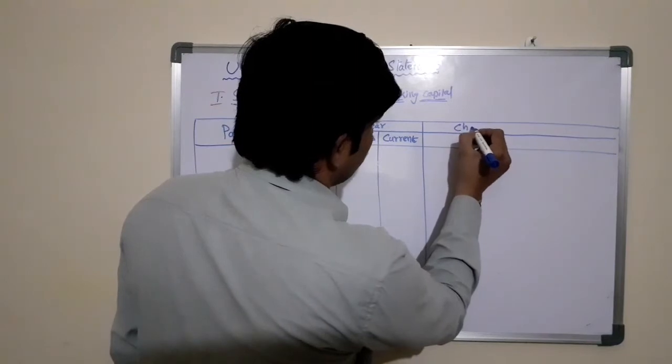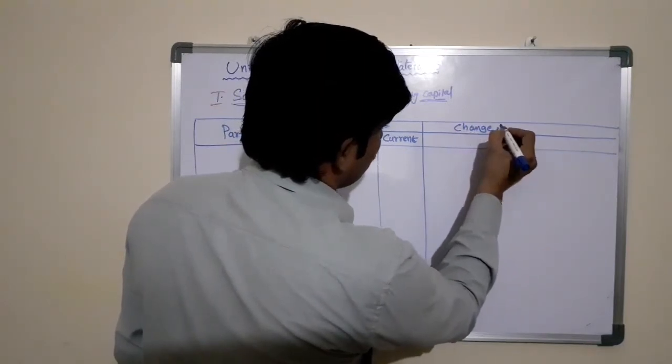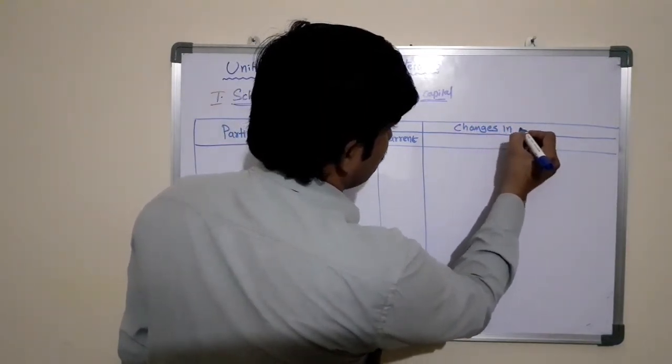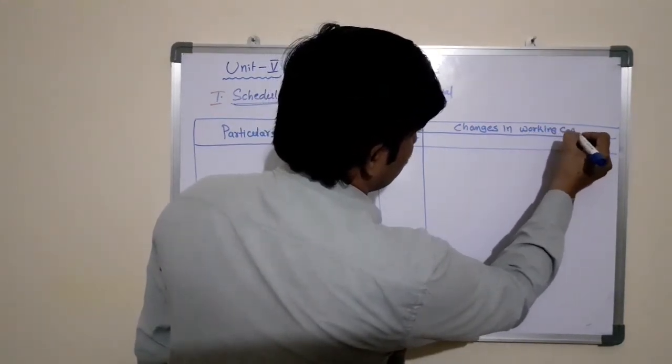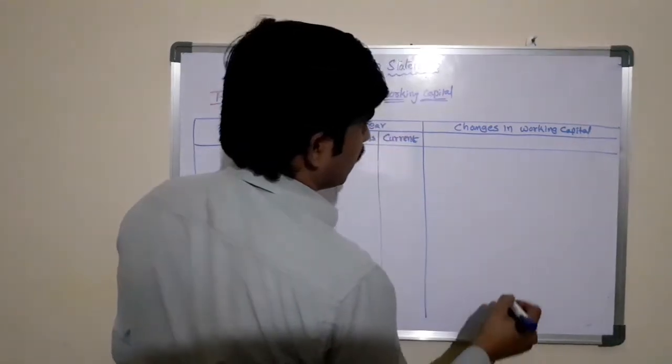Here we can take the column called changes in working capital.